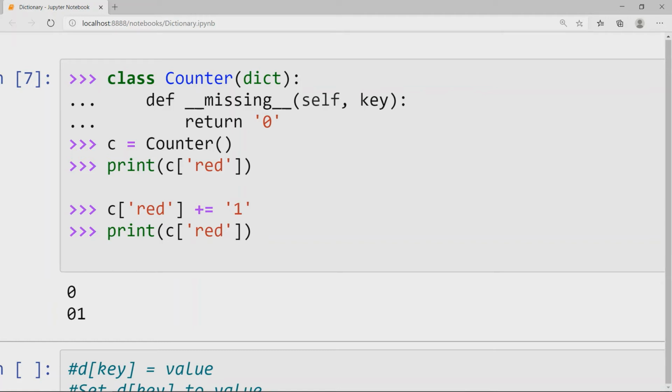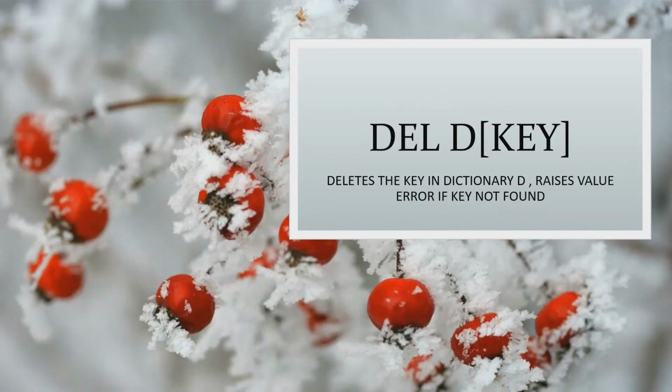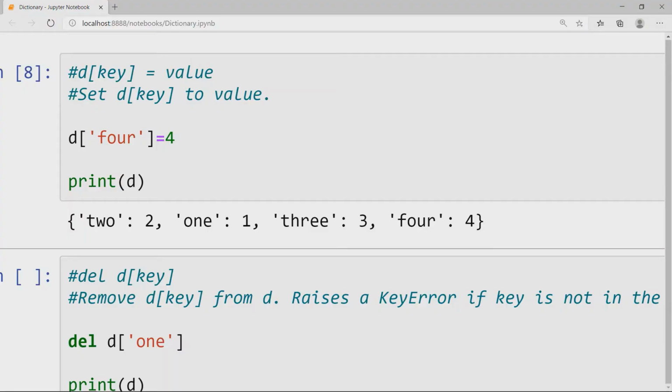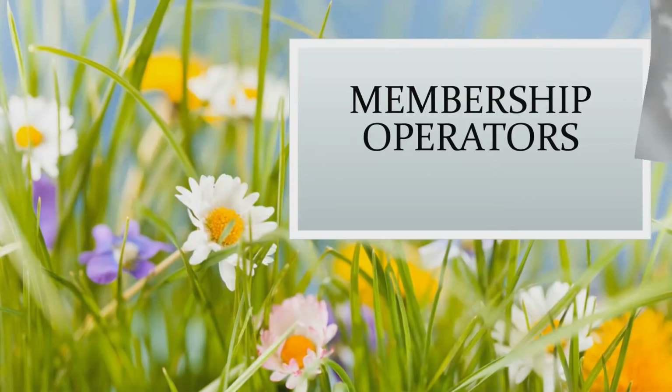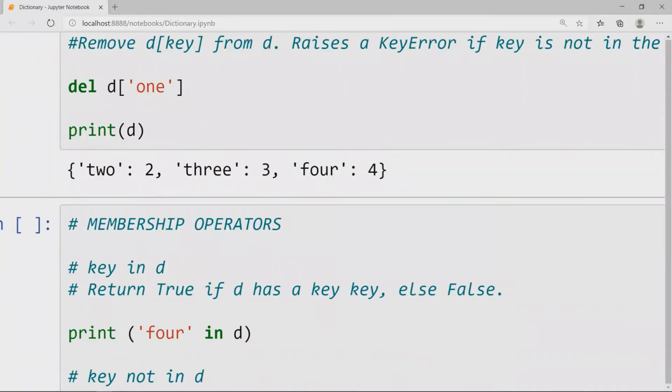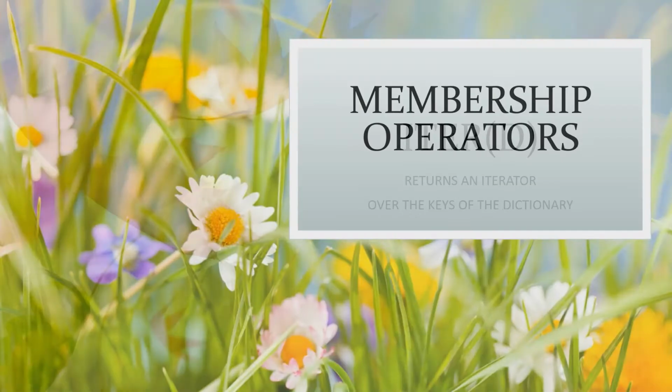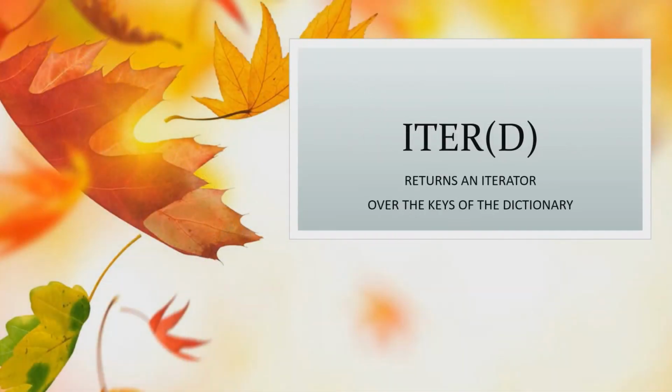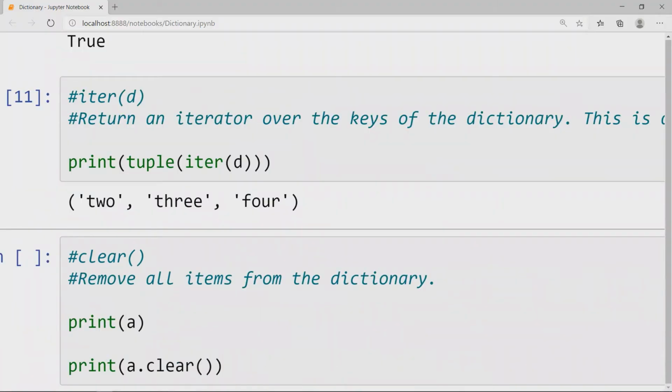d[key] = value sets d[key] to the value. del d[key] removes d[key] from the dictionary d. Raises a KeyError if the key is not in the map. Membership operator: key in d returns True if d has a key, else False. iter(d) returns an iterator over the keys of the dictionary. This is a shortcut for iter(d.keys()).